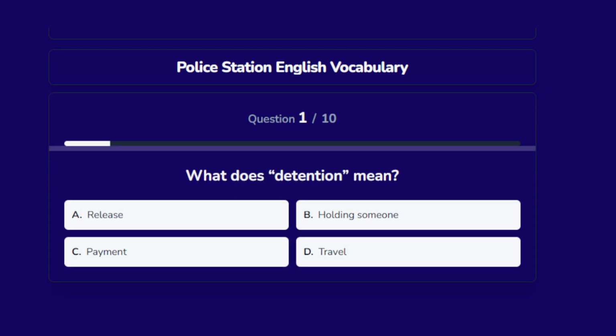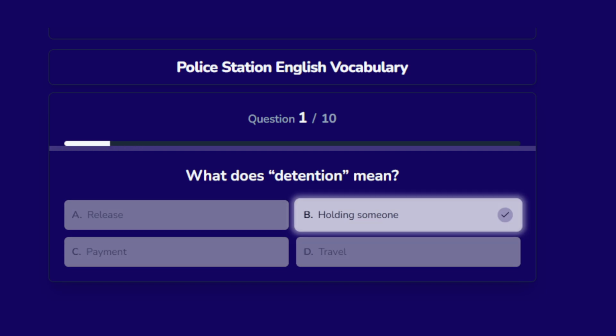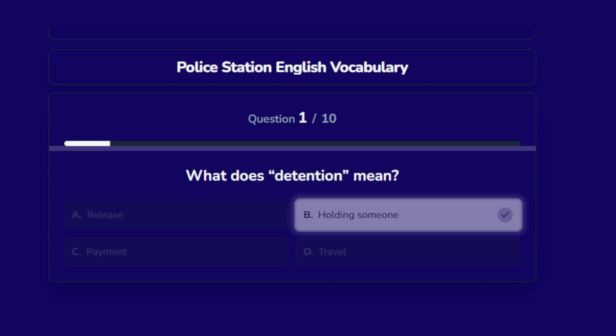What does detention mean? Options are A. Release, B. Holding someone, C. Payment, D. Travel. The correct answer is holding someone.